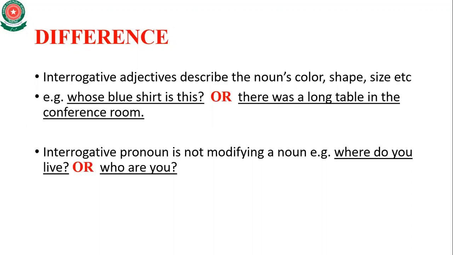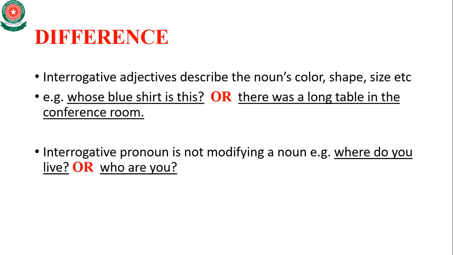Now the word blue shows the color of the shirt. Whereas in the example of the interrogative pronoun, where do you live? There is no color, size, or shape, or any other word which shows the modifying of a noun.